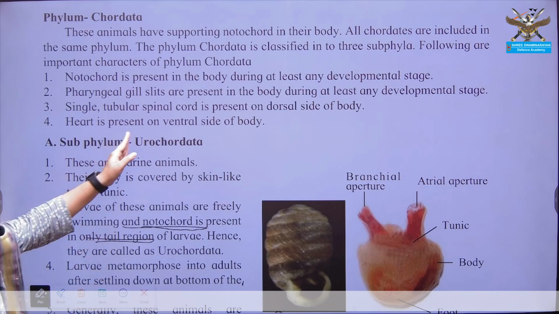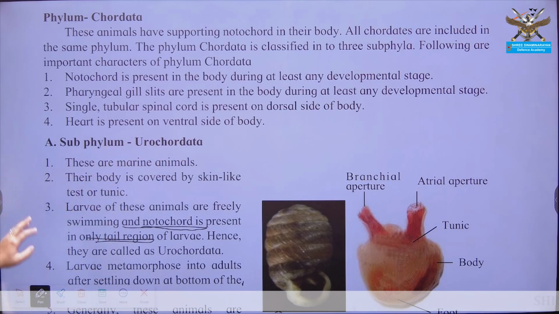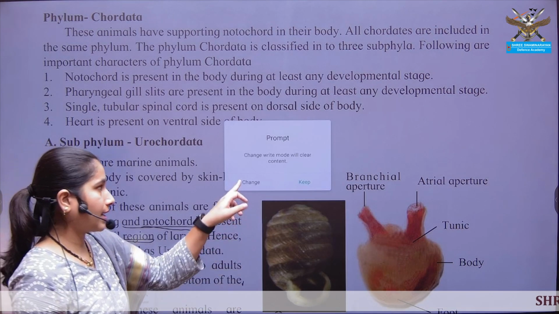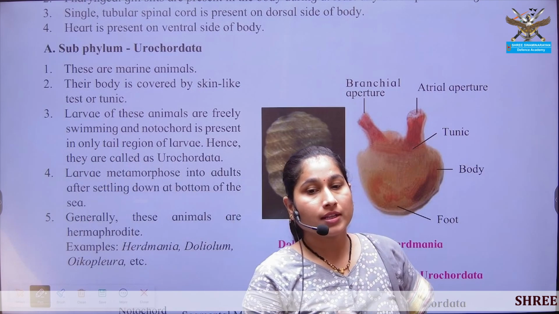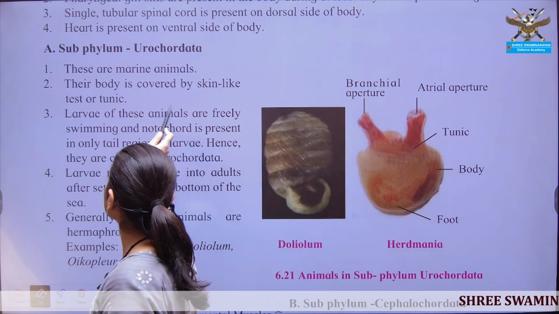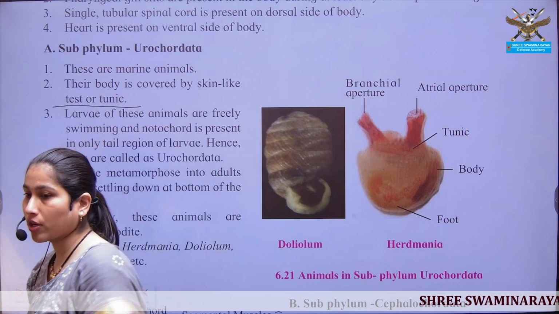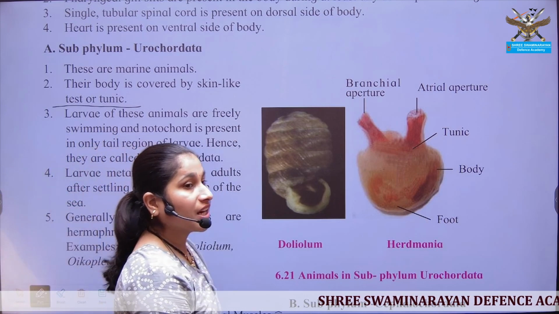The presence of notochord in the tail region is the feature of these organisms. Their body has a special type of covering. The covering in Urochordates is known as tunic, or test.